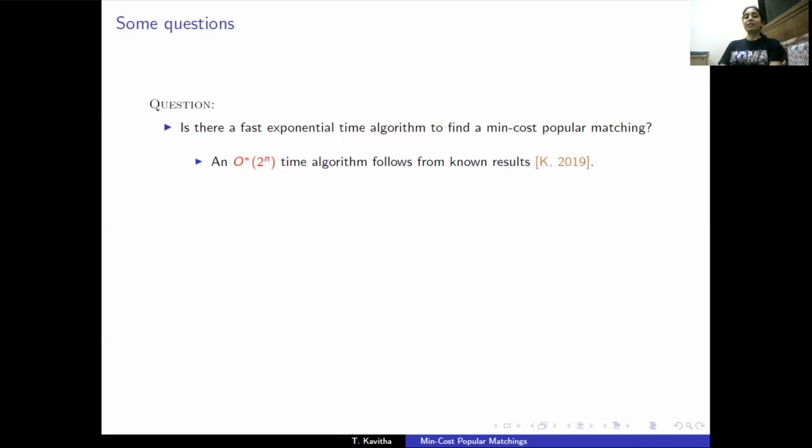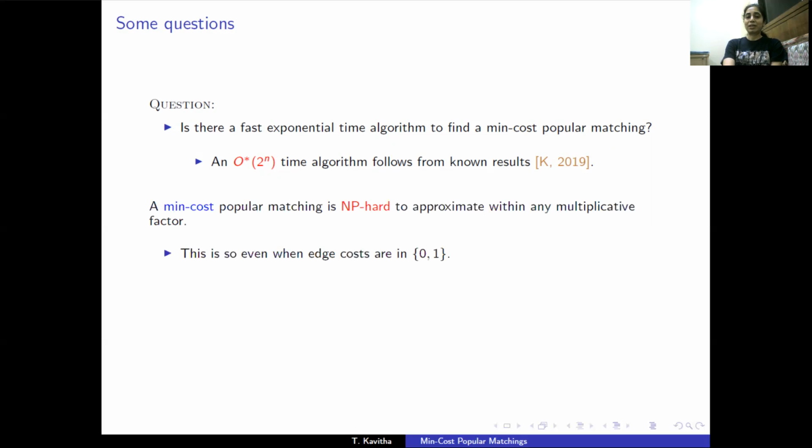It showed a singly exponential time algorithm to decide if a non-bipartite graph has a popular matching or not. And as a subroutine of that algorithm, we get a 2 to the n running time algorithm for min-cost popular matching in bipartite graphs. So the question we look at is, is there an even faster exponential time algorithm for min-cost popular matching in bipartite graphs?